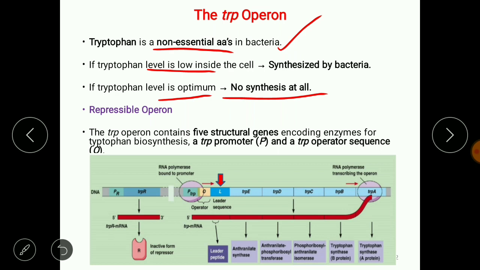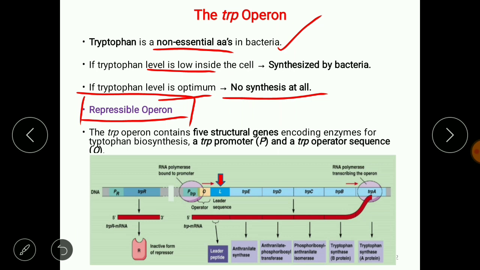So if the tryptophan is there in the optimum amount, then there is the repression of this operon, or this operon is switched off. So this is an example of the repressible operon, right? If you remember the lactose operon, there the lactose, the substrate, induces the operon to switch on. So that was an example of an inducible operon, right?